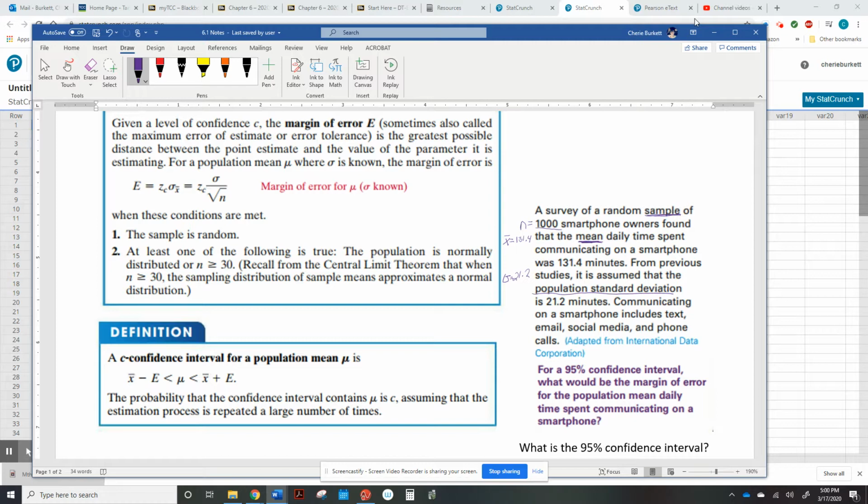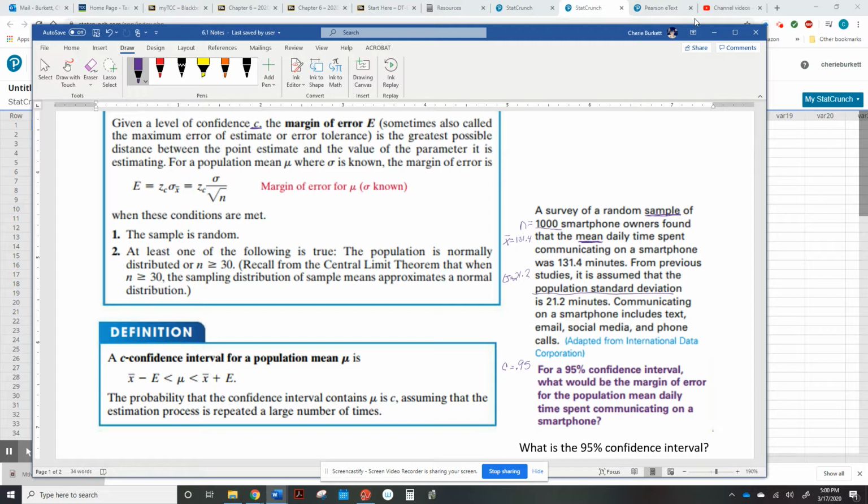And continue reading, communicating on a smartphone includes text, email, social media. They're just being more specific right there. For a 95% confidence interval, this is how sure they want us to be, our confidence interval. That's our value of C. C is going to be our confidence interval. And I think it tells you all of that over here. For the level of C, C is the confidence interval.